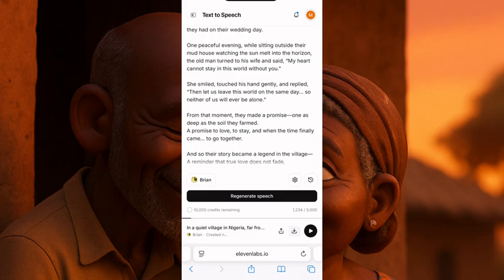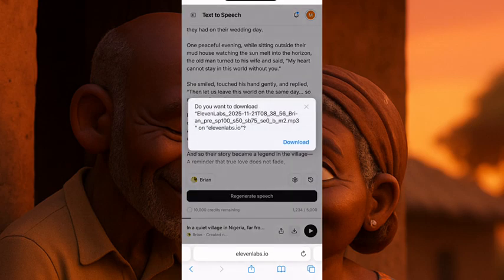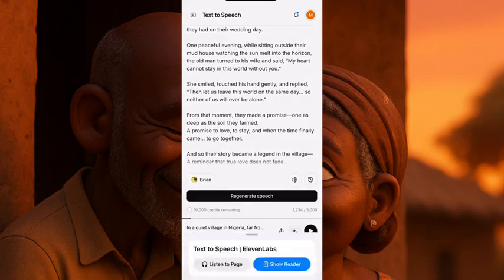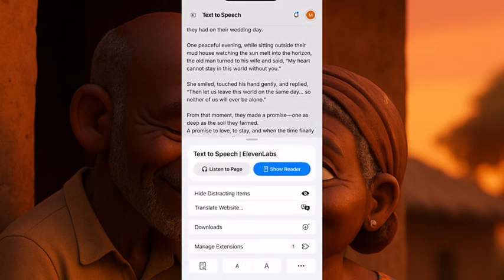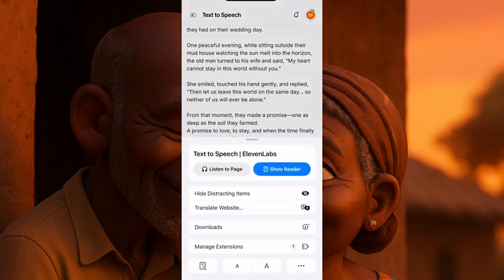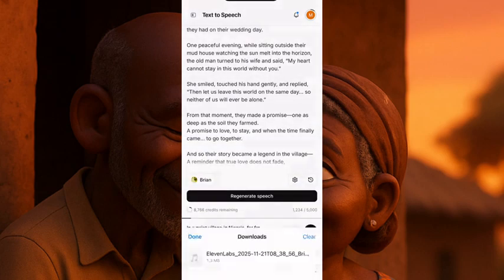If you click on that save button, you wait. It says download. You click on download. Then you wait for it to download to your files. Down here, if you click this download, it will show you that it's downloading to your files. So we wait for that to download, and it's going straight to our files. Then I'll show you how to use it as well. So you see down here, downloads.